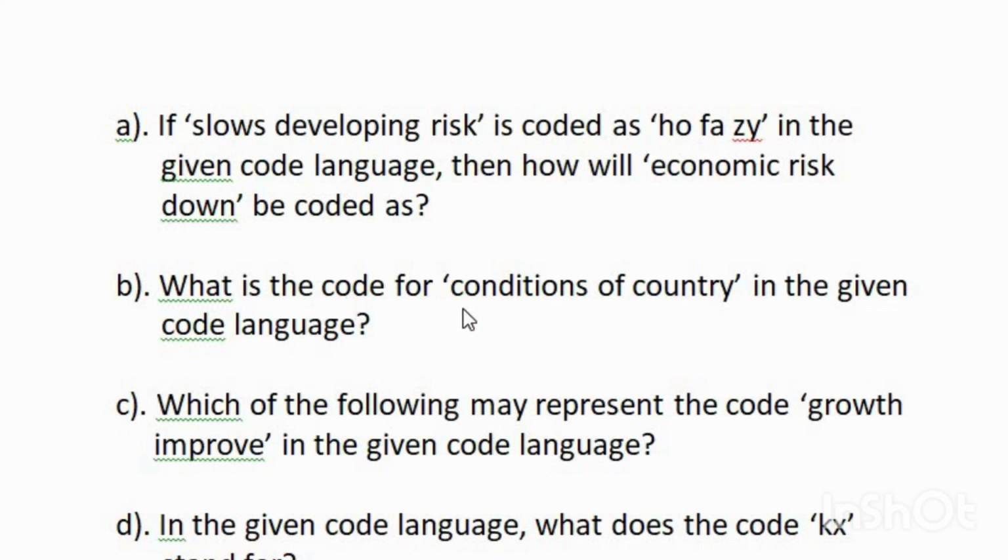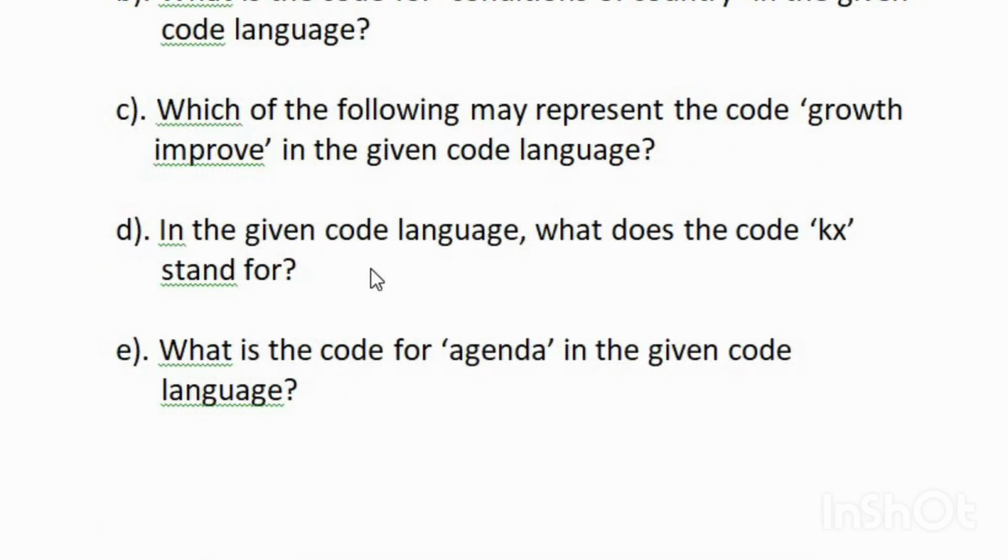Second question, what is the code for conditions of country in the given code language? Third question, which of the following may represent the code growth improve in the given code language? Fourth question, in the given code language, what does the code KX stand for? And the fifth question, what is the code for agenda in the given code language?